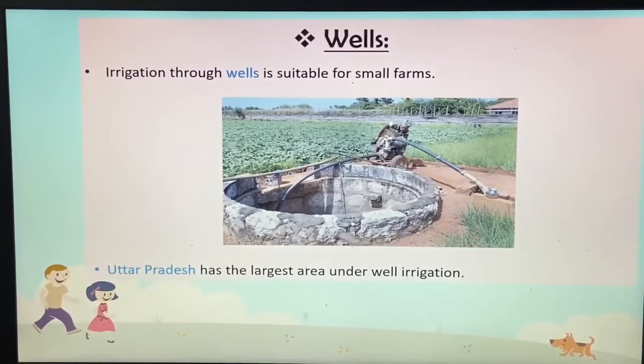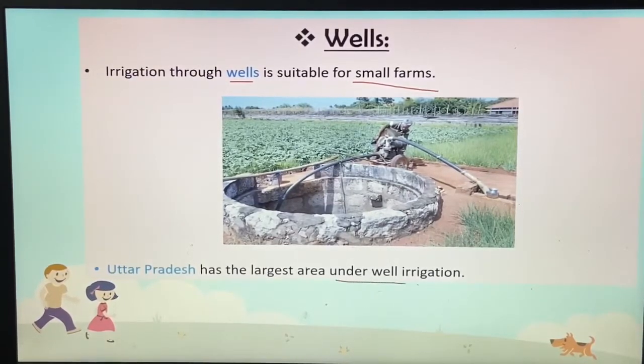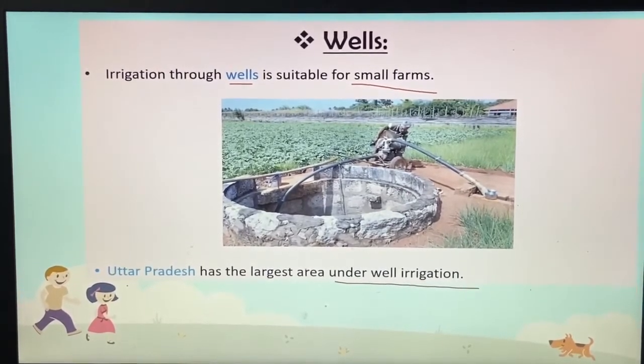So for small farms, wells are suitable. Then Uttar Pradesh has the largest area under well irrigation. Which state? Uttar Pradesh.